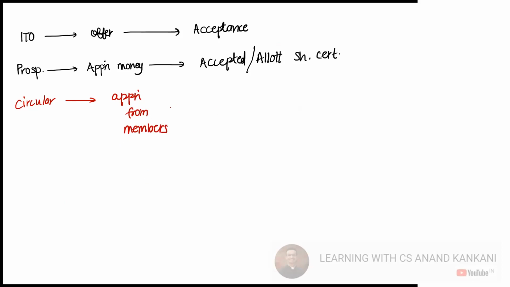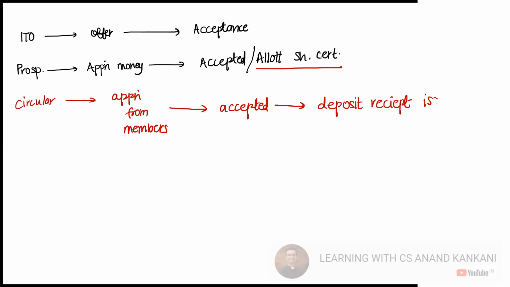Once received, these will get accepted. Once accepted, just like share certificates are issued here, similarly the deposit receipt would be issued. Does this make sense? Yaad rahega ye wala?